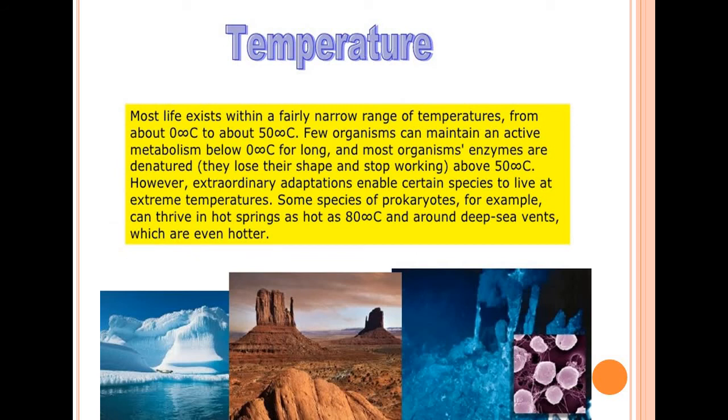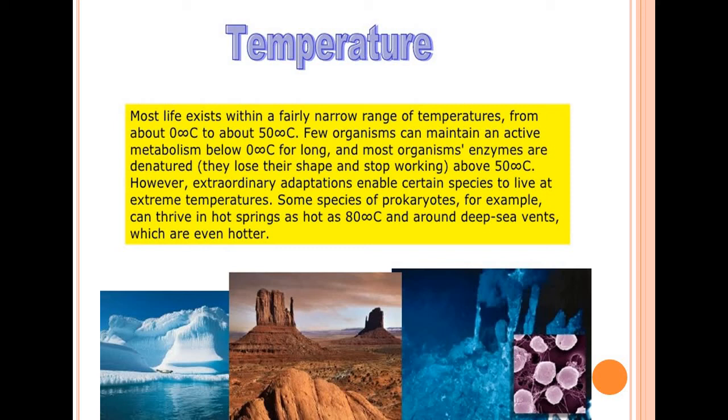Now the next one is the temperature. Temperature is a measure that tells us how hot or cold something is. As you can see, extraordinary adaptations enable certain species to live at extreme temperatures. Some species of prokaryotes, for example the archaeobacteria or hot springs bacteria, can thrive in hot springs as hot as 80 degrees Celsius and can live around deep sea vents which are even hotter. These are the different temperature ranges where some organisms can survive.